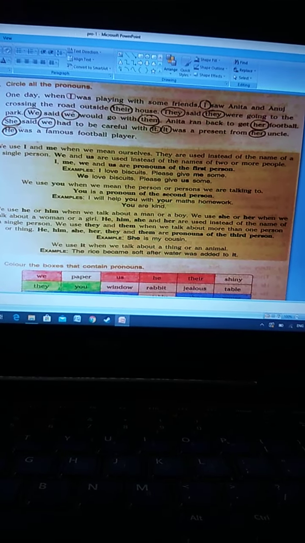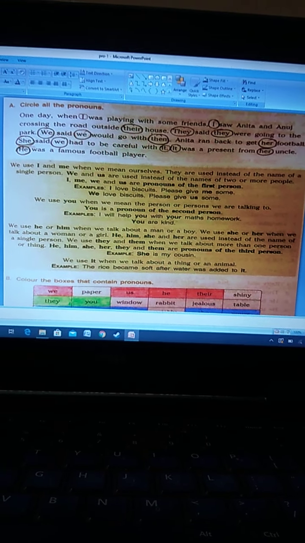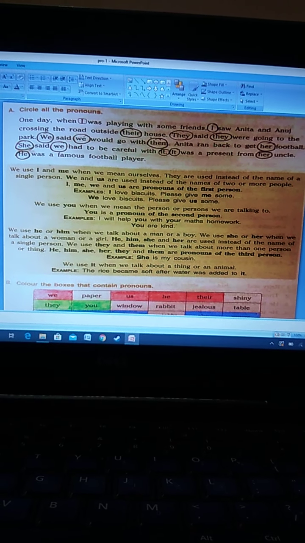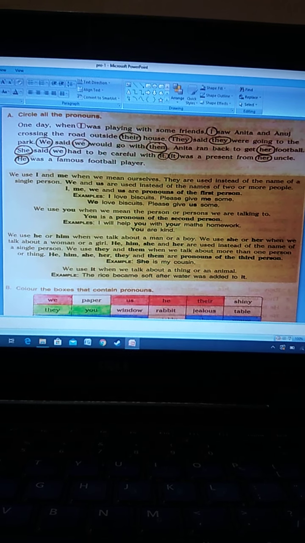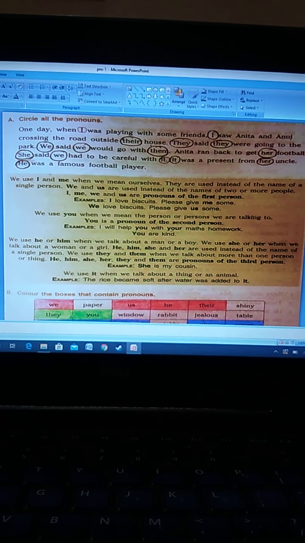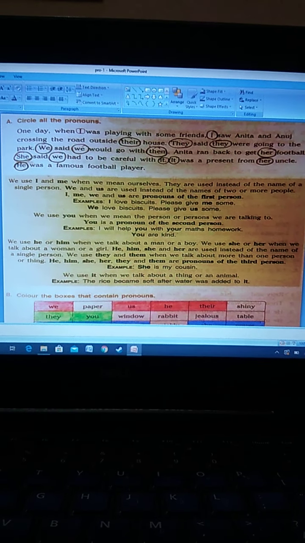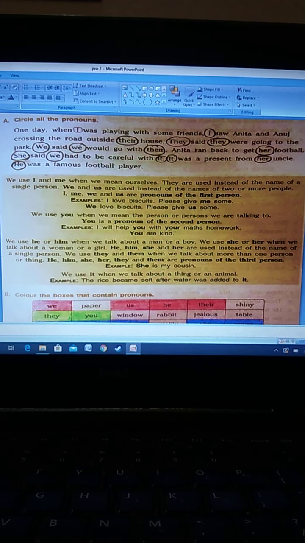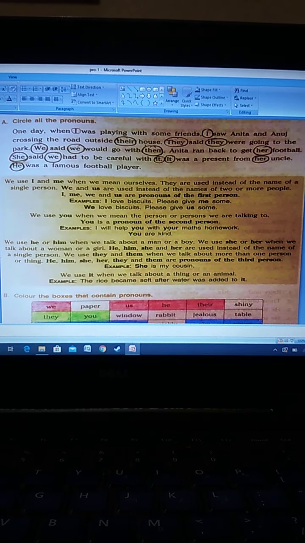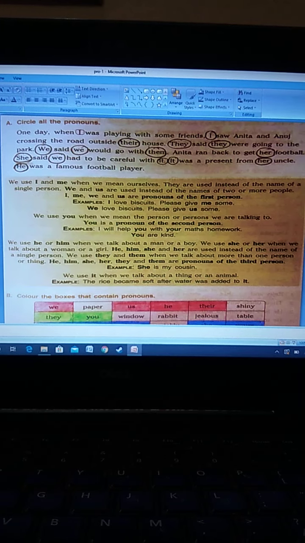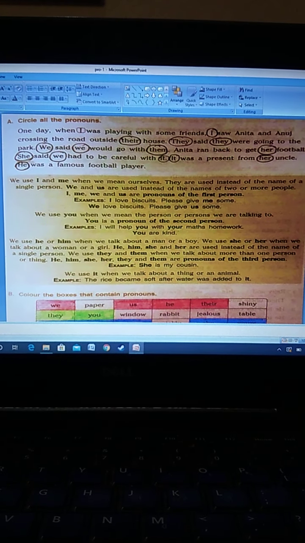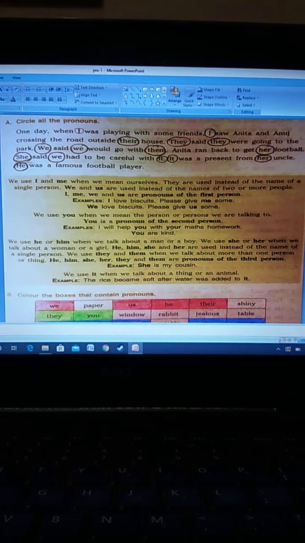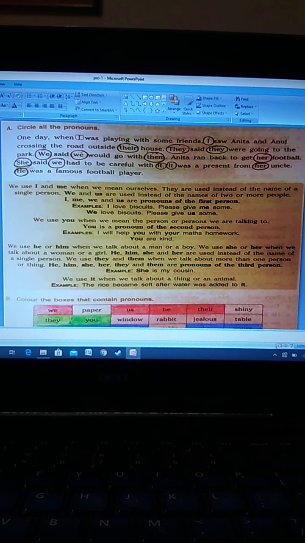You have to circle the pronouns in the first one. As you are aware of all the pronouns, which are I, he, she, it, they, you, we, her, him, us, them, it, their. These are all pronouns. So we are going to read the sentence very carefully and circle the pronouns.